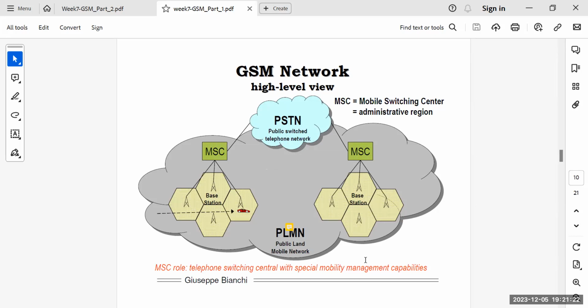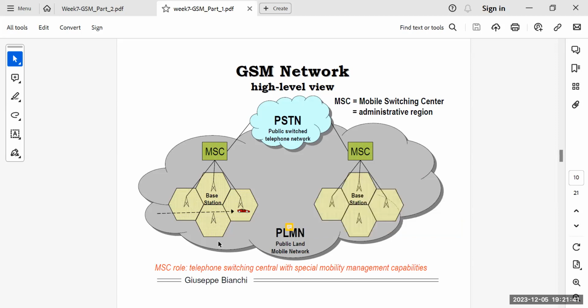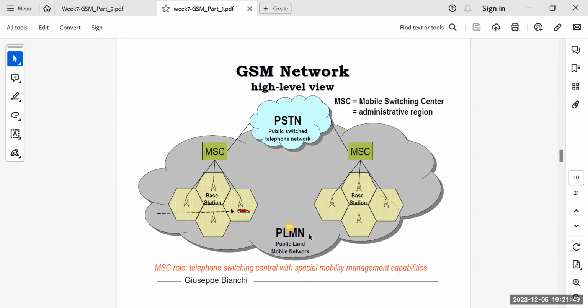And the bigger gray cloud is basically of the public land mobile network. So public land mobile network is a generic term for a mobile wireless network that is centrally operated and administered by an organization and uses land-based radio frequency transmitters or base stations as a network hub. So everything that is under this cloud is basically one network that you use. For example, you use a network of, for example, company Jazz, right? Jazz or the Warid Telecom, right? So that basically is the public land mobile network. So this cloud comes under that.